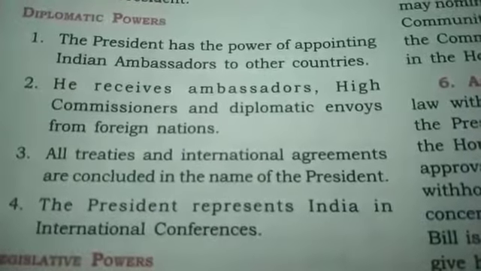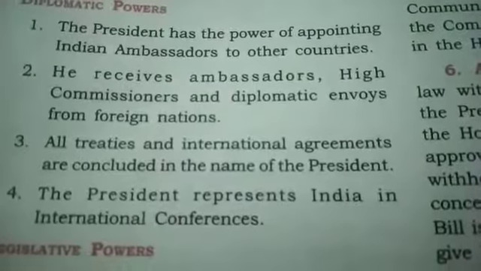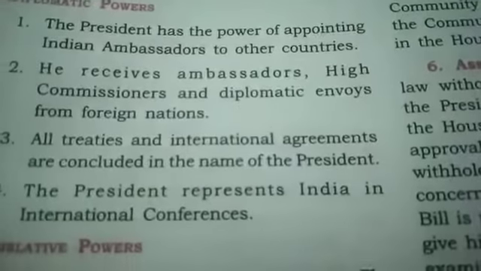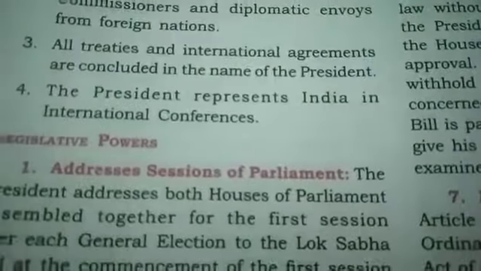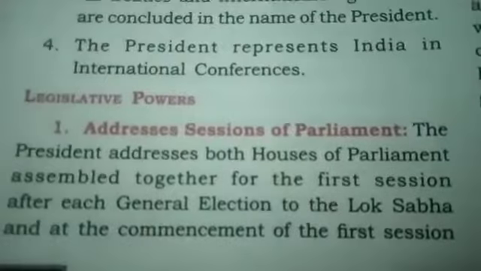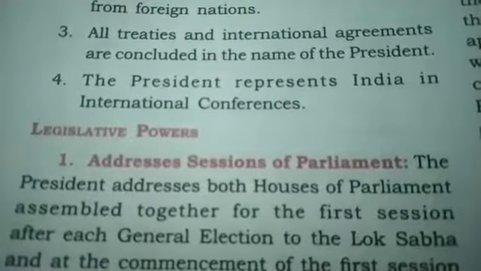All are signed by the president. Then children, the president represents India in international conferences. Whenever there is an international conference, the president is the one who will represent the country.